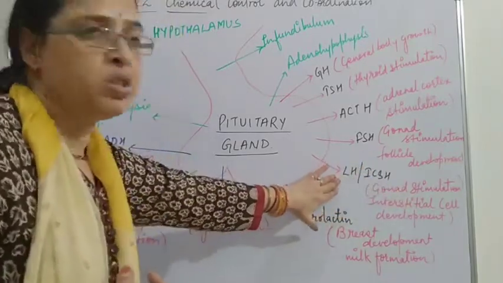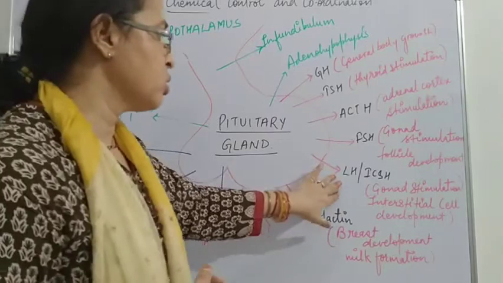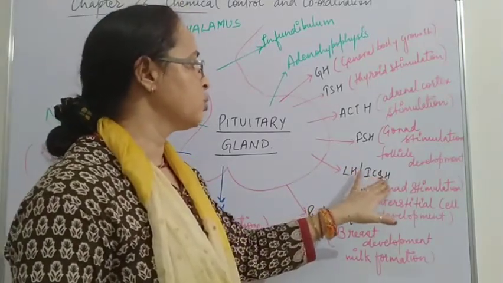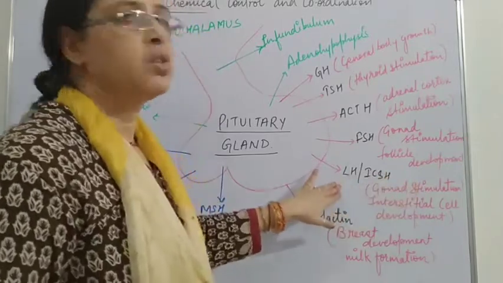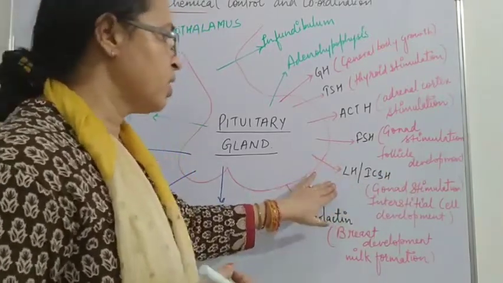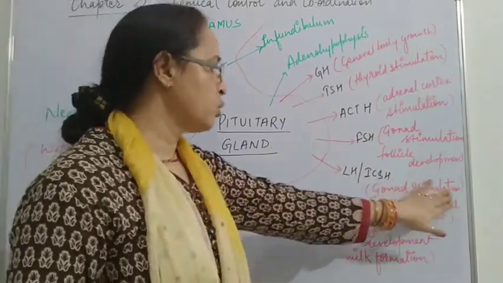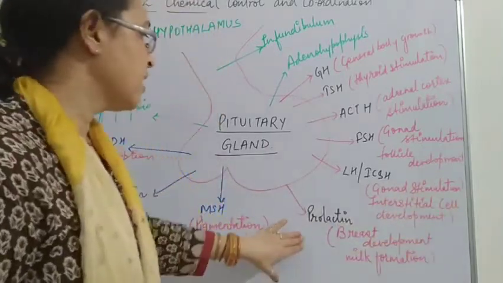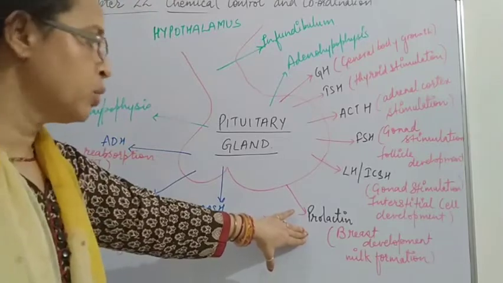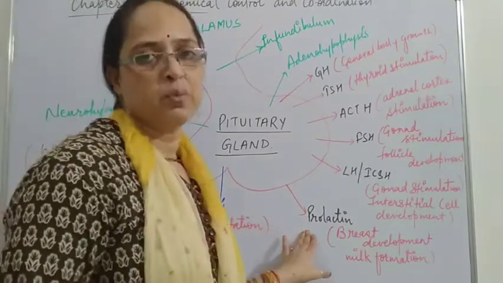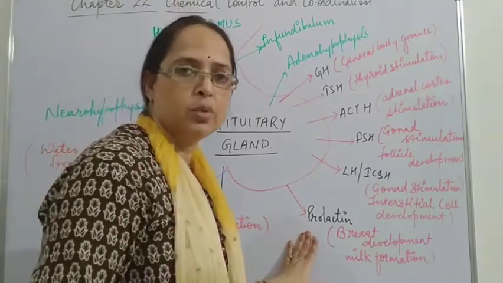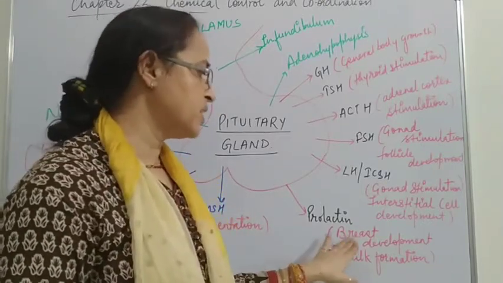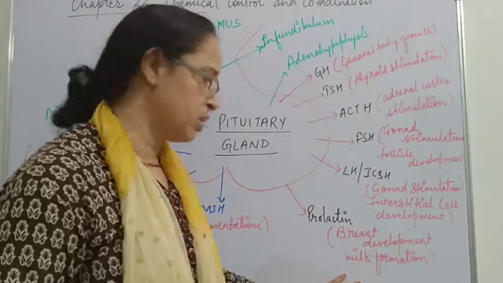Then LH, luteinizing hormone, also called ICSH, interstitial cell stimulating hormone, is also present in the reproductive organs. That's why we say gonad stimulation, interstitial cell development. The next one is the prolactin hormone, which we call the mother's hormone, responsible for secretion of milk from the mammary gland. So it is breast development and milk formation.